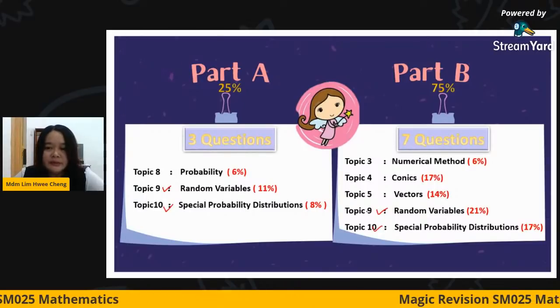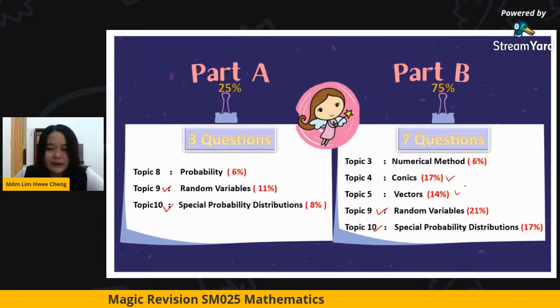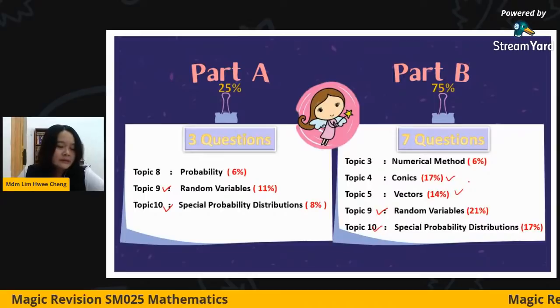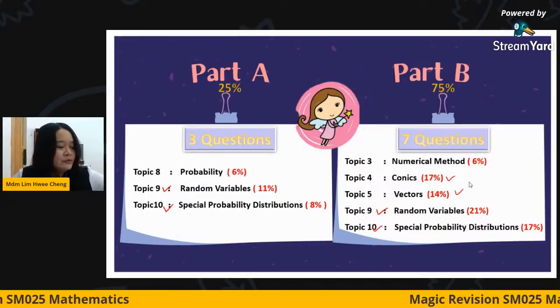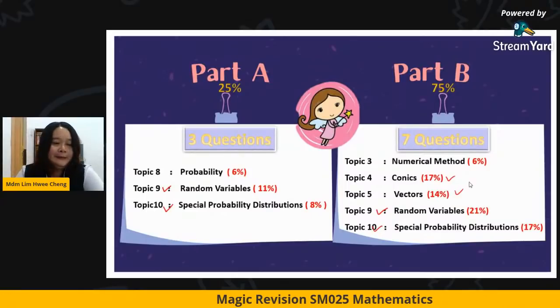Only these 2 chapters cover around 40-something percent of your exam, plus the conics and the vectors. So these 4 chapters play an important role in your PSPM.